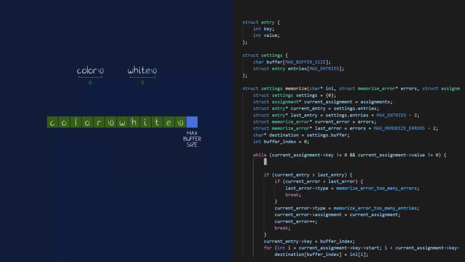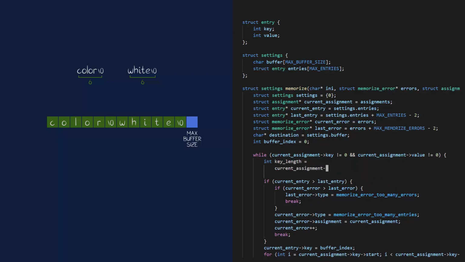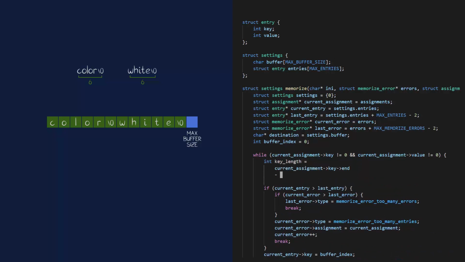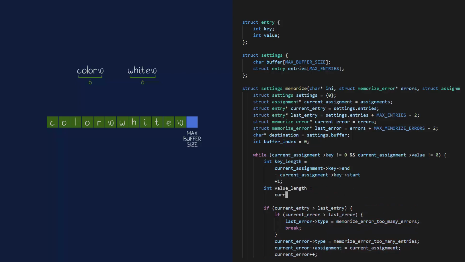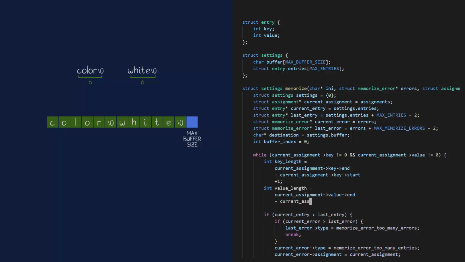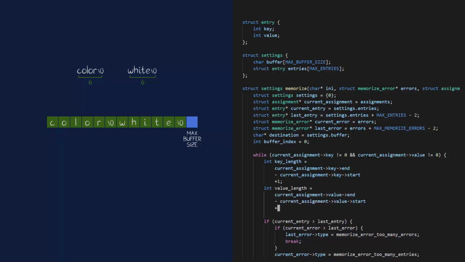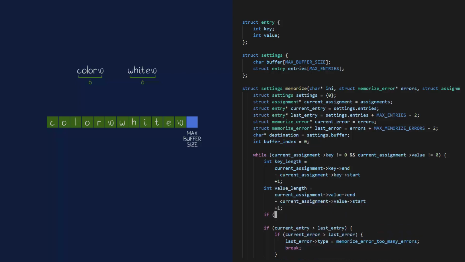Okay, let's calculate the length of the key. +1 for the null character, and the length of the value. +1 for the null character.